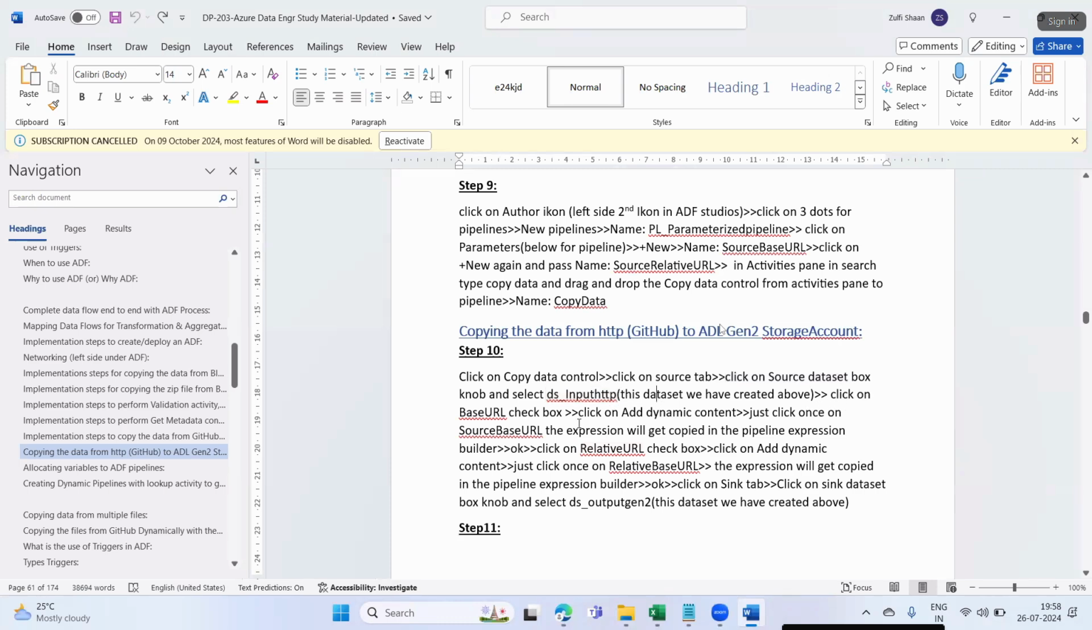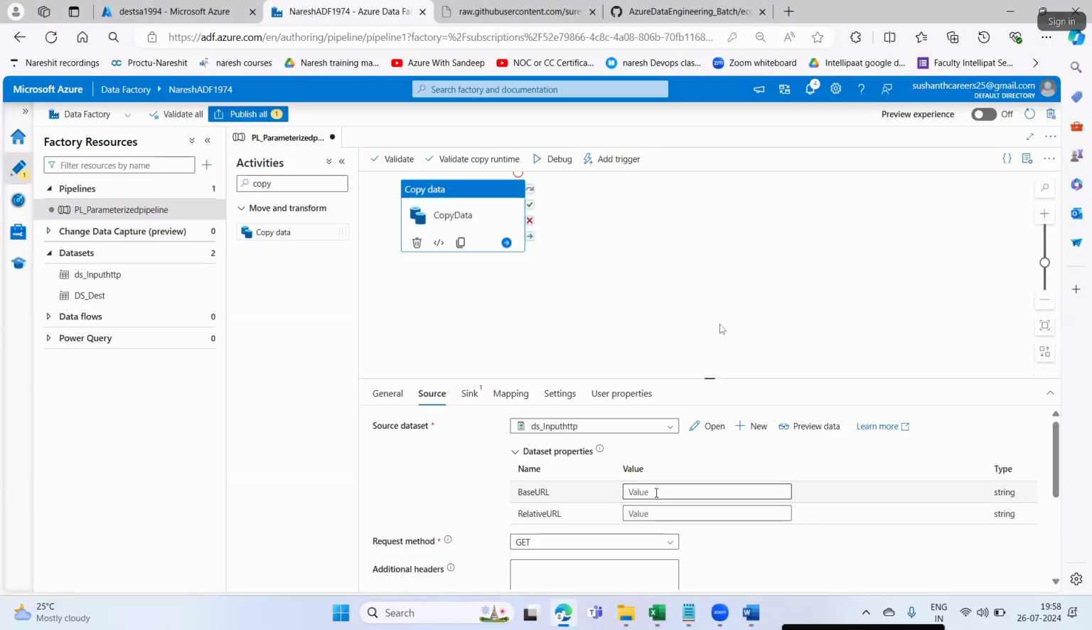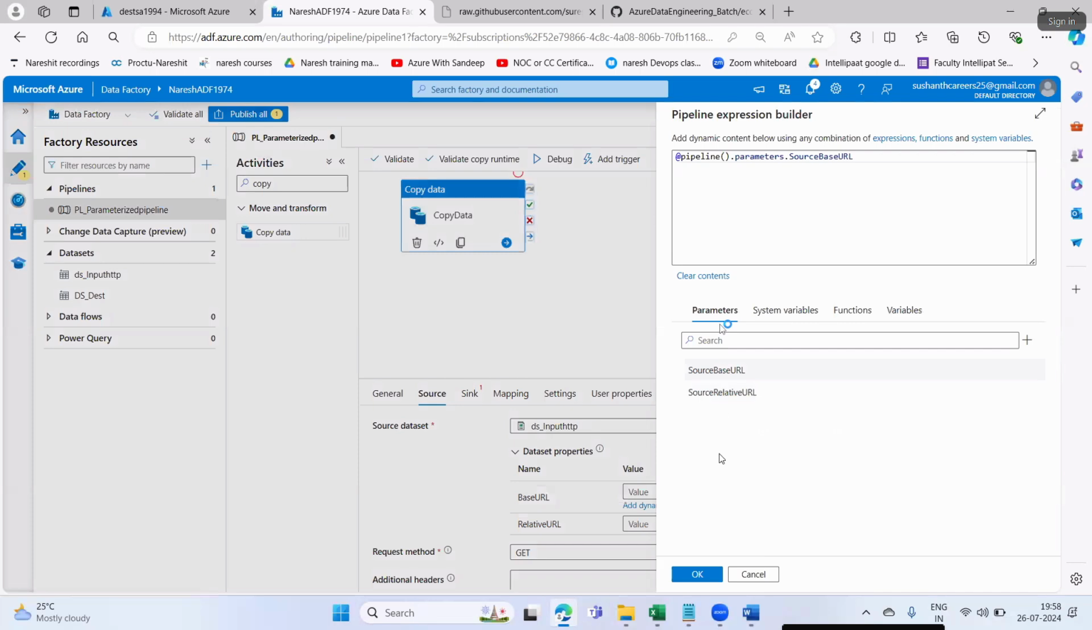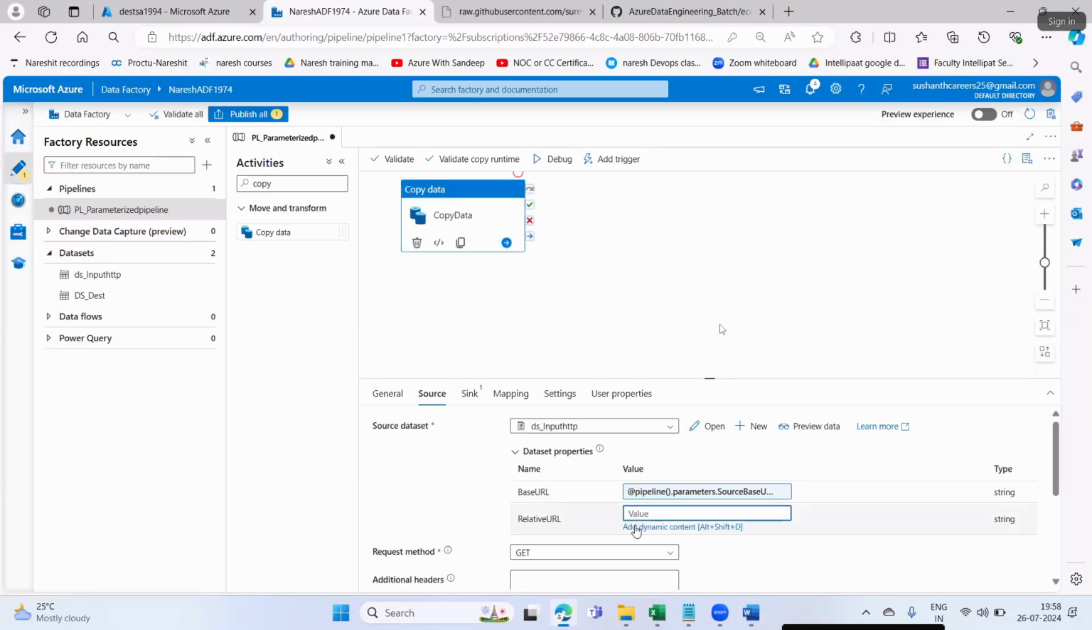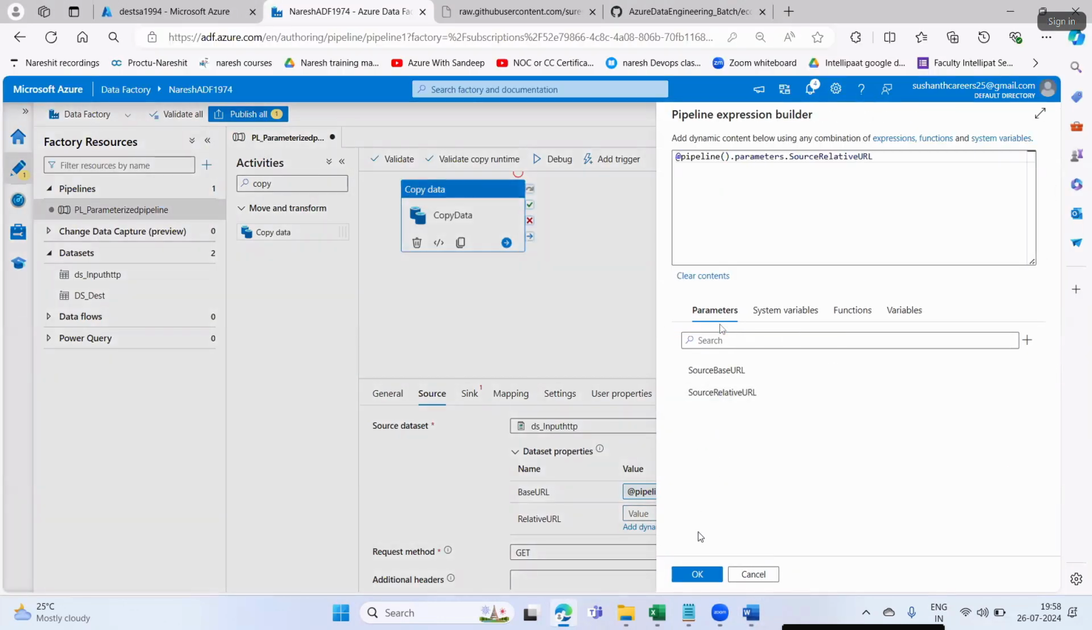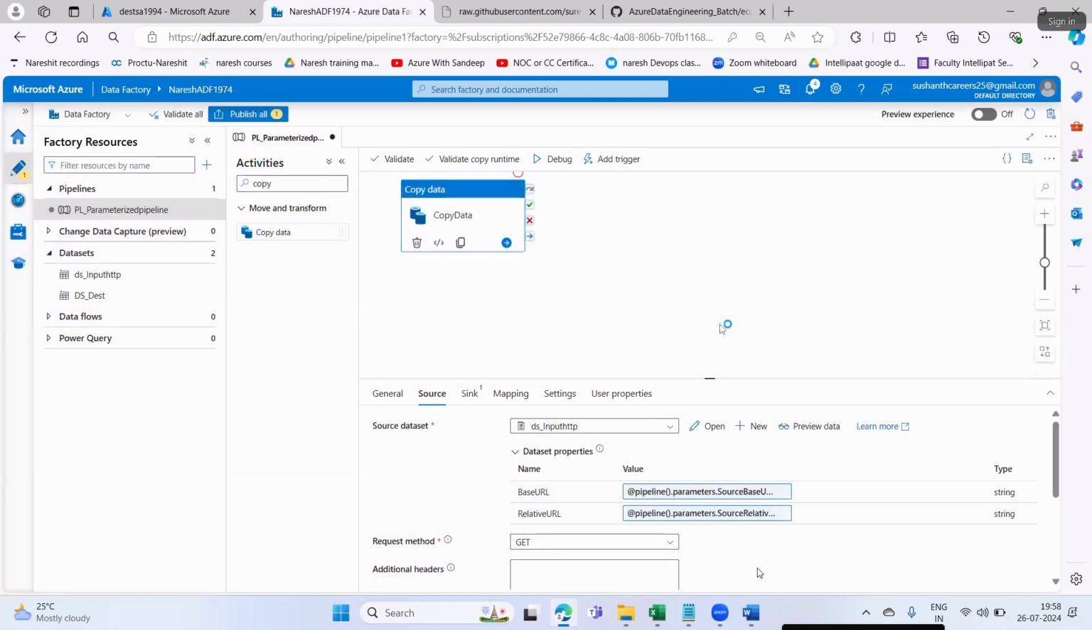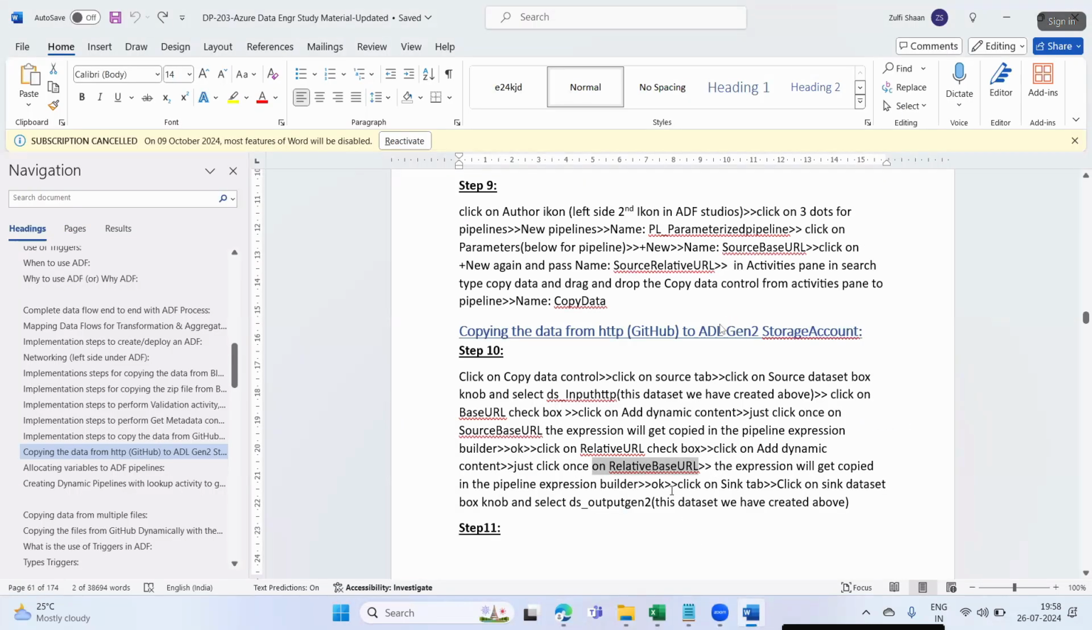Click on the base URL checkbox, click on add dynamic content, and select source base URL. The same I'll apply for relative URL also. Add dynamic content, source relative URL, and say okay. Fine.